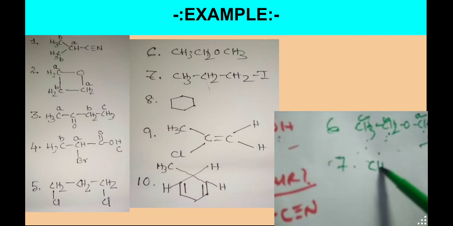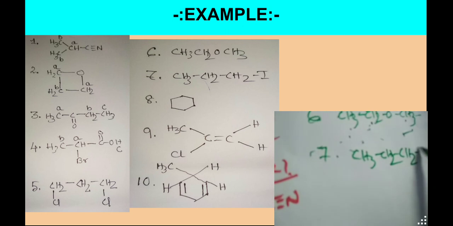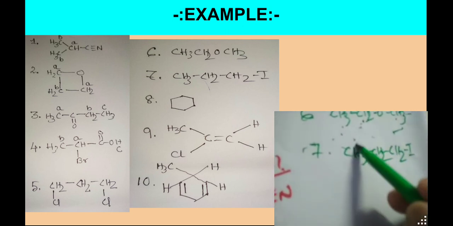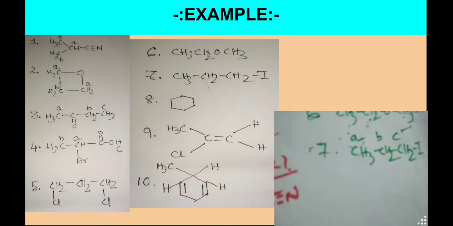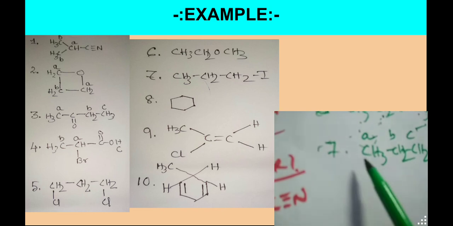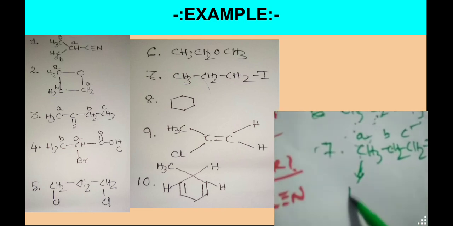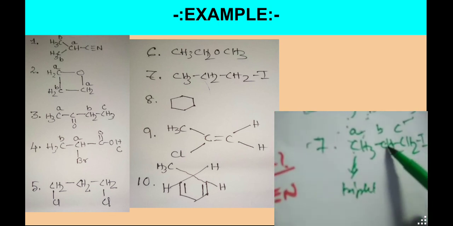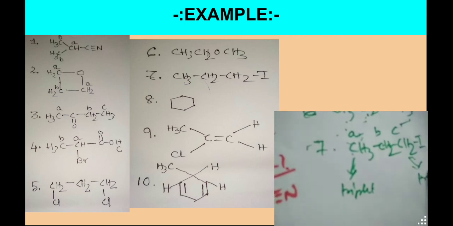CH3, CH2, CH2I. Now look at that, this is very important. Okay, now say this is A, this is B, this is C. Now A with respect to B will show a triplet, no problem, triplet. C with respect to B, 2 protons are there, so it will show a triplet, no problem.